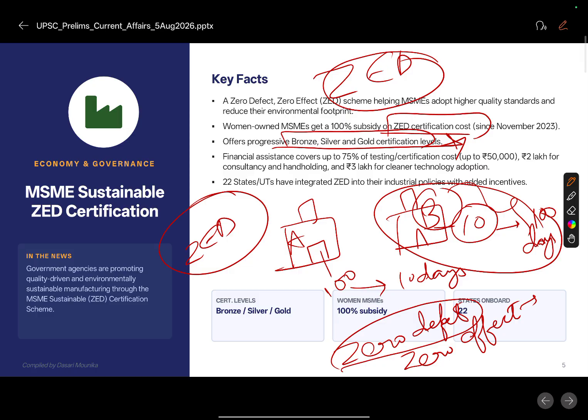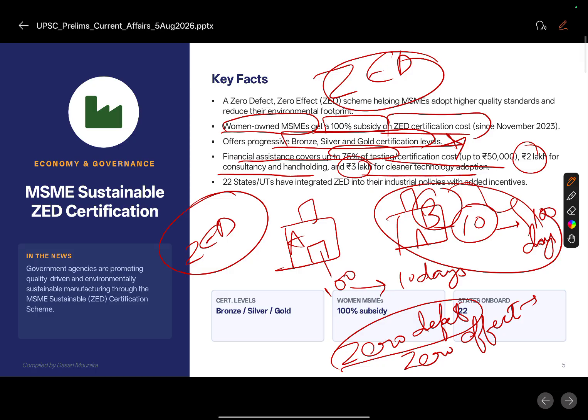For women-owned MSMEs, the government provides 100% subsidy for that cost. And for others, financial assistance is 70% of the testing and certification cost up to 50,000. So for a certification cost of 50,000, 75,000 financial assistance will be provided. Also 2 lakhs for consultancy and handling and 3 lakh for cleaner technology adoption.